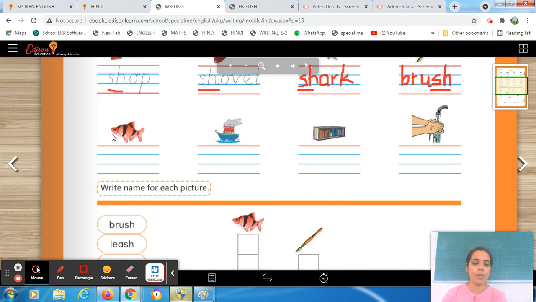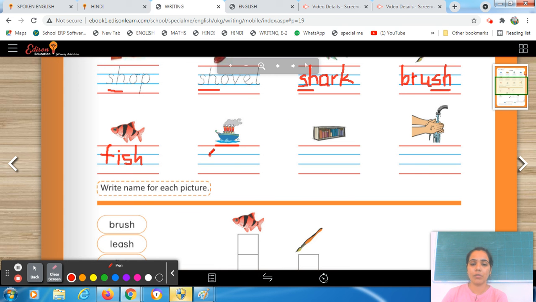Come on to the next line. Here you have to come. What is this, students? Ma'am, this is a fish. Very good. So you have to write f, i. E sound comes from I. Sh sound comes from S, H. Fish. Right? Fish. Okay. Now see this one. What is there in this picture? Ma'am, this is ship. Very good.